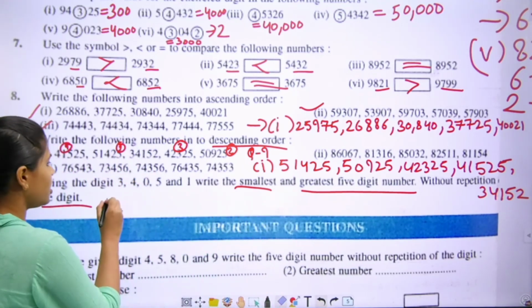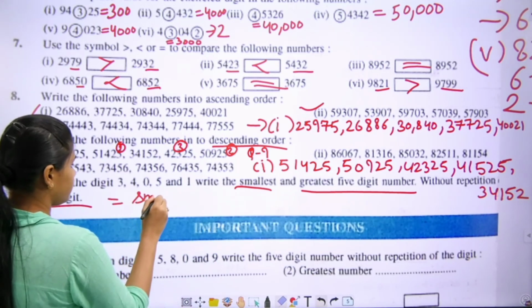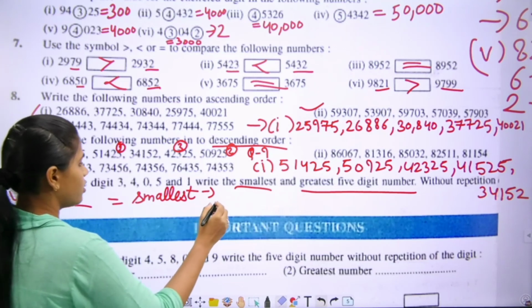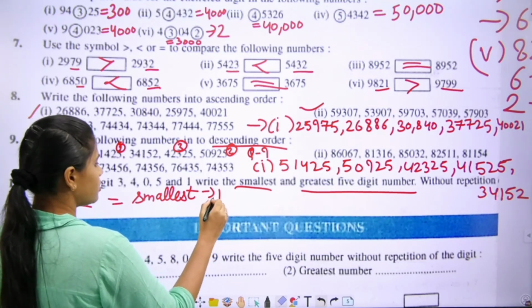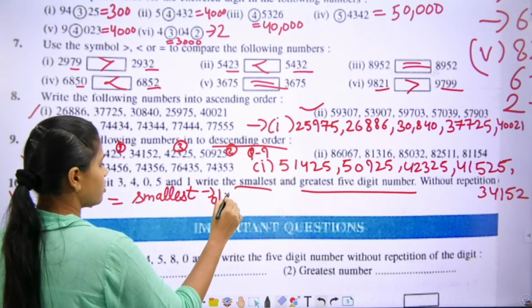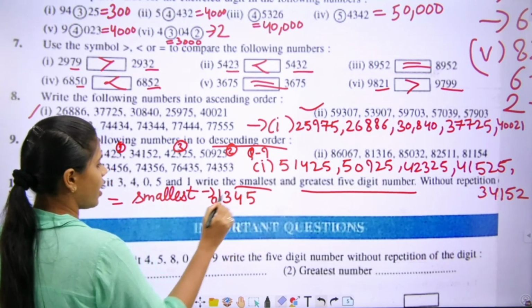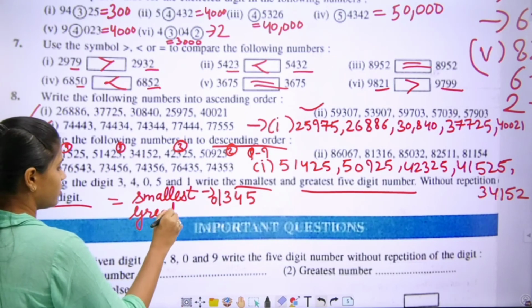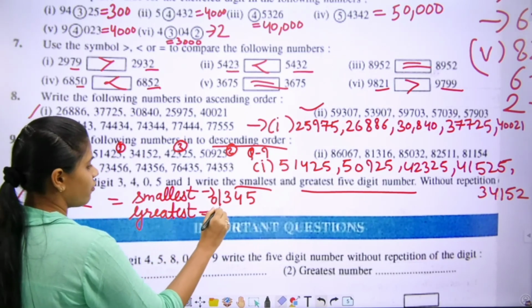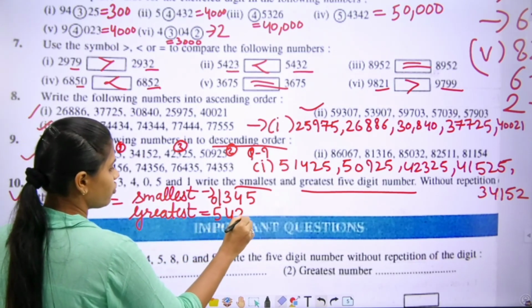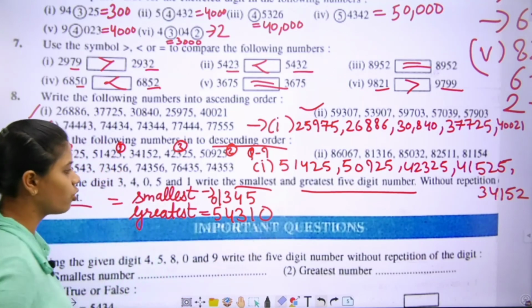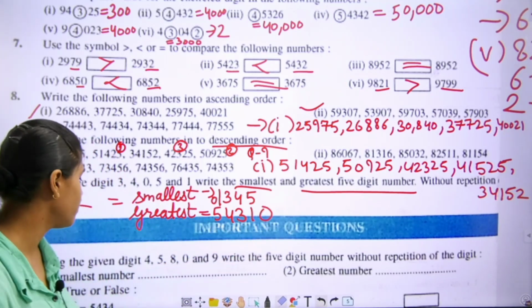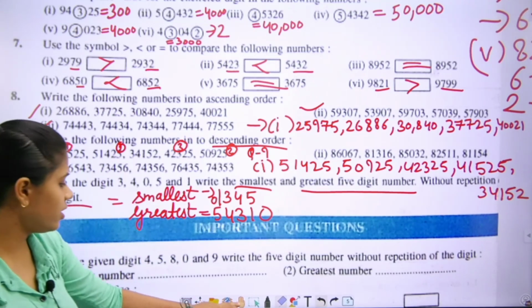Let's start with the smallest. That is 1, 0, 1, 3, 4, 5. Next, greatest. That is 5, 4, 3, 1, 0. 44,310. Move to the next one.